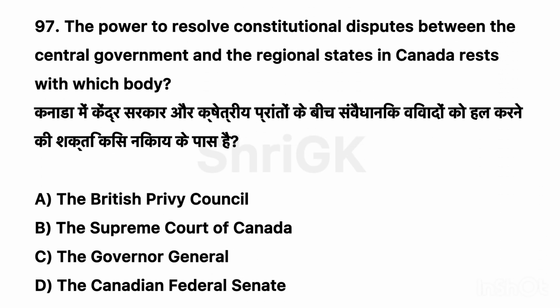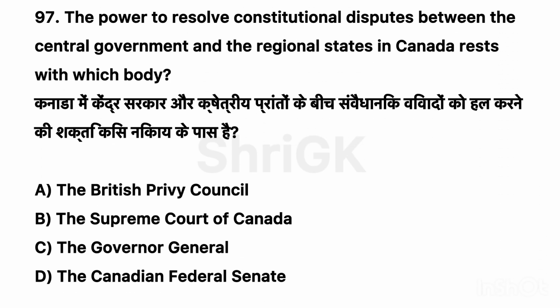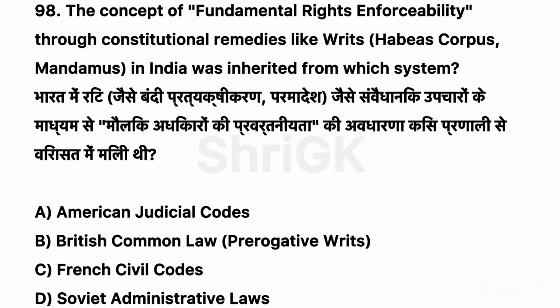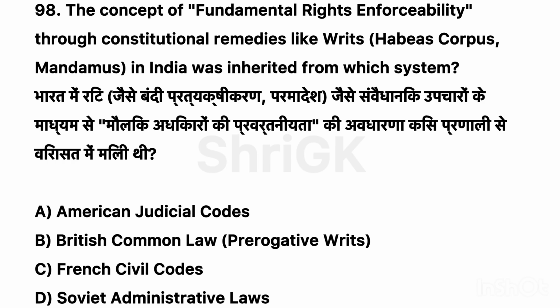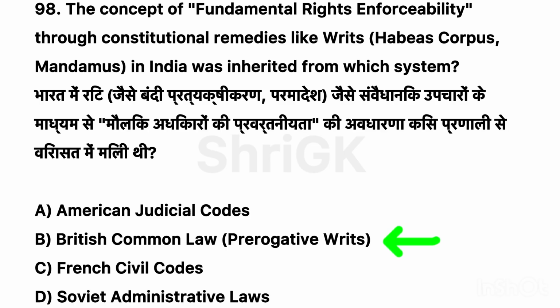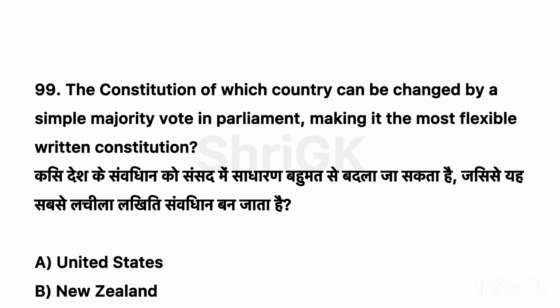Australia. 97. The power to resolve constitutional disputes between the central government and the regional states in Canada rests with which body? Correct option B. The Supreme Court of Canada. 98. The concept of fundamental rights enforceability through constitutional remedies, like writs, habeas corpus, mandamus, in India was inherited from which system? Correct option B. British common law, prerogative writs.